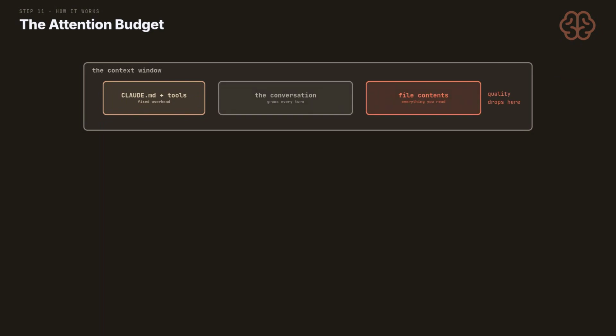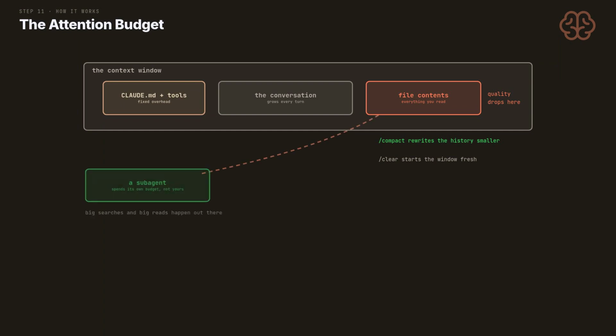Your tools and memory files are fixed overhead. The conversation grows on top until quality quietly drops. /compact rewrites the history smaller. /clear starts over. Use it between unrelated tasks. Subagents spend their own budgets, not yours. Big searches and big reads belong out there.